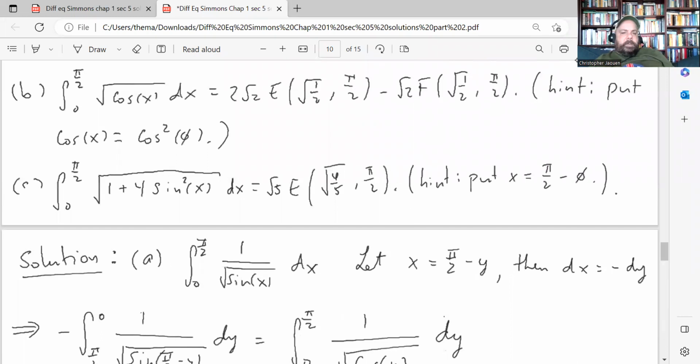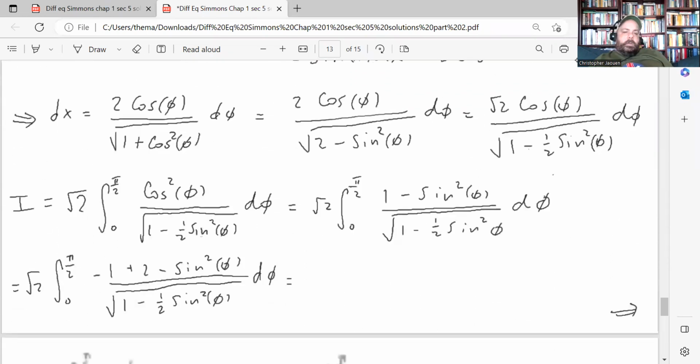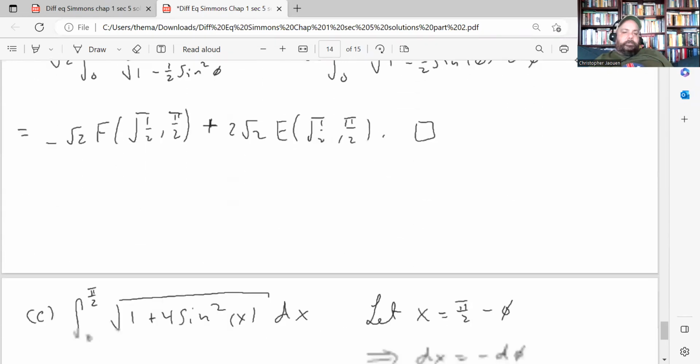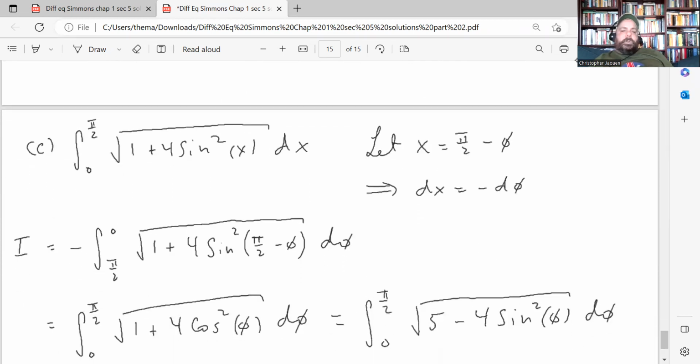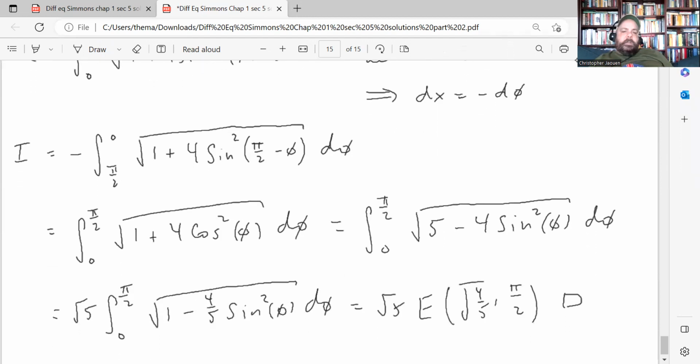And then part C, same thing. They want us to do it for this integral. They want us to write it in terms of an elliptic integral of the second type. They give the hint about the substitution. So again, that's what I did. Part C. All right, so make the substitution. That gives you this integral here.